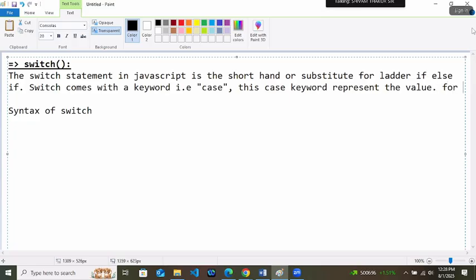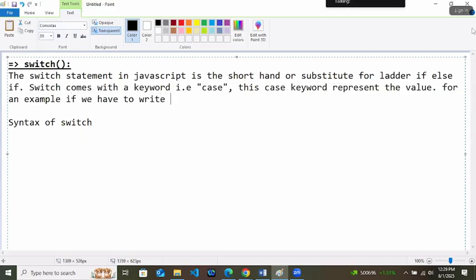Like, understand, for an example, if we have to write day equals to 5, then inside switch we will write case colon 5. If you are writing if day equals to 5, but inside switch we will write case colon 5, means fifth case, whenever the value is 5.